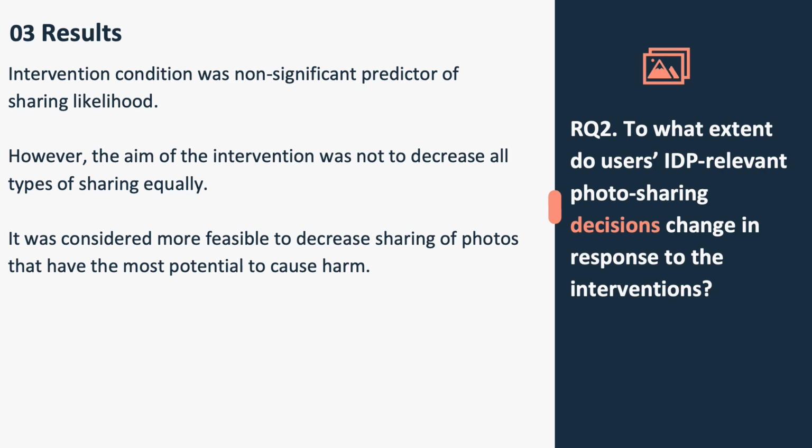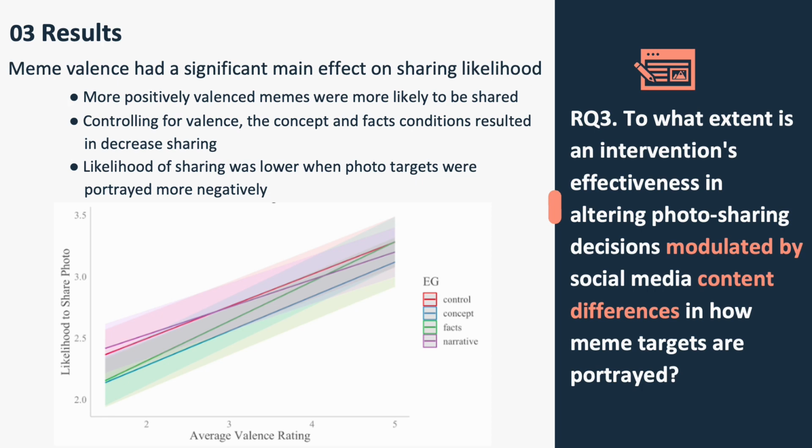Thus, we examined intervention effectiveness in light of the context differences, specifically valence, so positive or negative portrayal of the photo subject. Meme valence had a significant main effect on sharing likelihood, such that more positively valenced memes were more likely to be shared. Controlling for valence resulted in a marginally significant main effect of condition, where the concept and facts conditions resulted in a decrease of sharing likelihood. Also, the likelihood of sharing was lower when photo targets were portrayed more negatively.